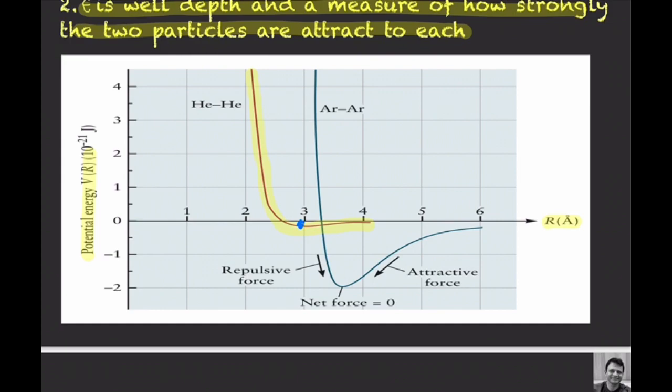While in the case of argon, when we are moving from a large distance and we are compressing the gas, putting the gas particles near to each other, the well depth is very large. From there we can say that the force of attraction between argon and argon molecules is more than the force of attraction between helium and helium molecules.